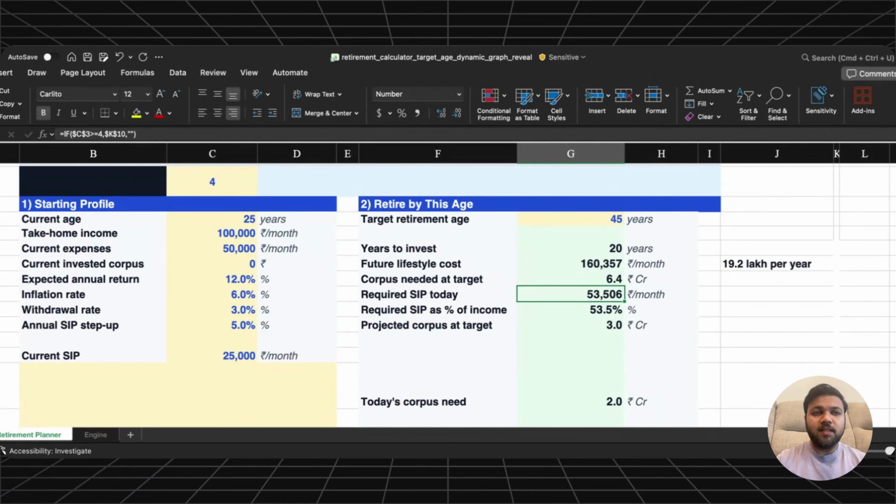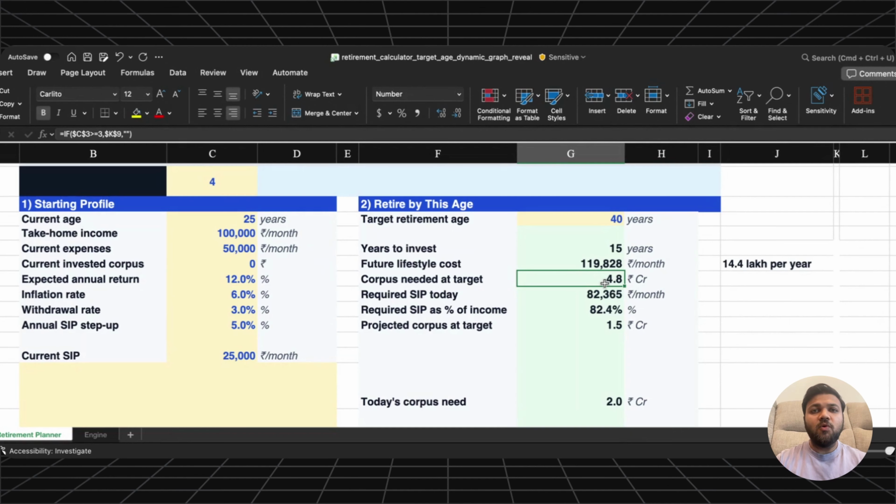Now let's go even more aggressive. What if this person wants to retire at 40? Let's see how that looks. They are 25 today. That gives them only 15 years now. At age 40, today's 50,000 per month lifestyle becomes around 1.2 lakh per month. Using the 3% withdrawal rate, they would need around 4.8 crores by the time they are 40.